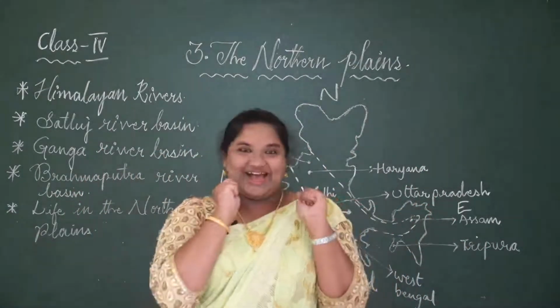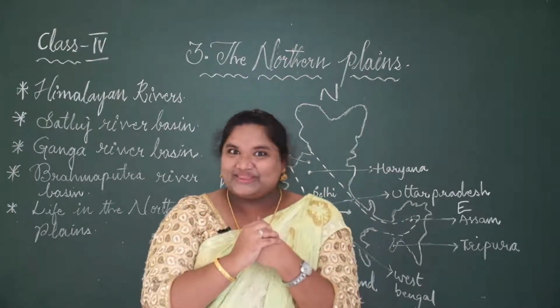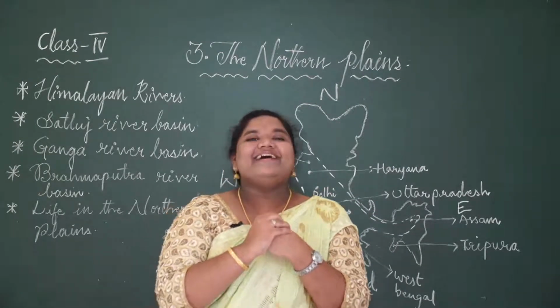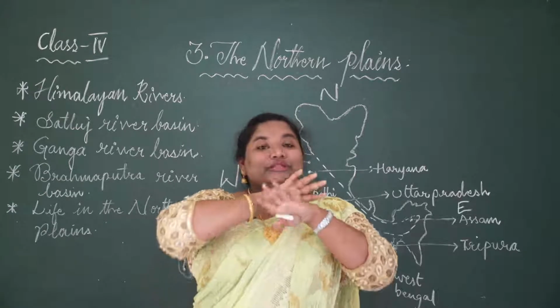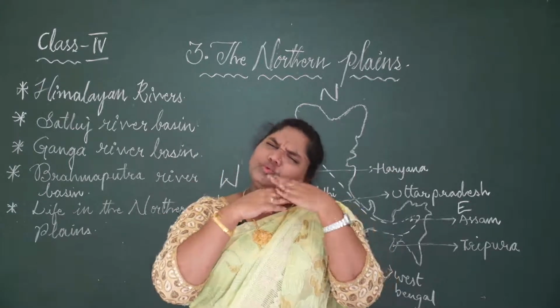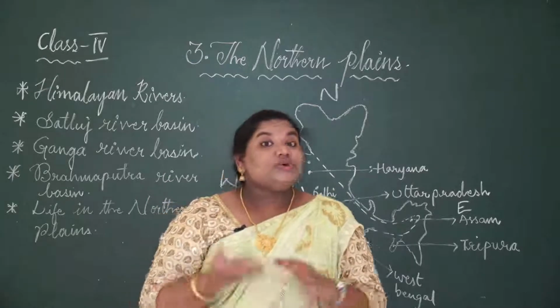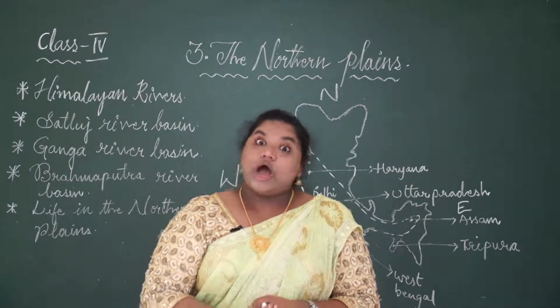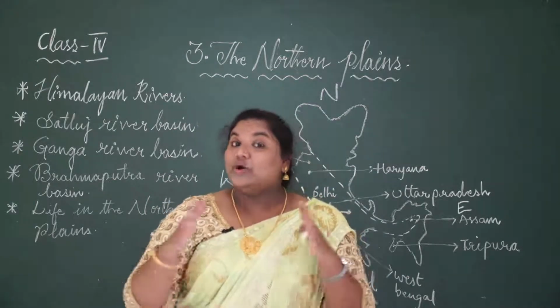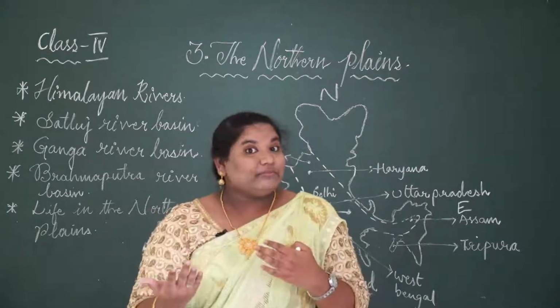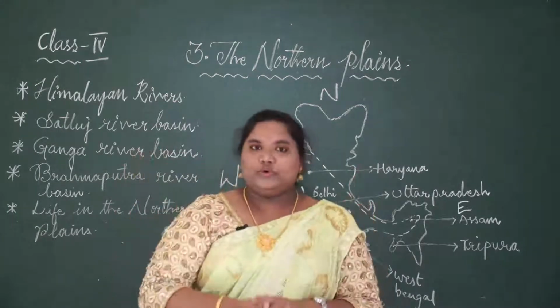White, beautiful ice. You love to play with ice, am I right? So that is why the Himalayan ranges are covered throughout the year with snow. You have learnt. So what is Himalayas called as? Abode of snow, a house of snow. So the other name of Himalaya is abode of snow.